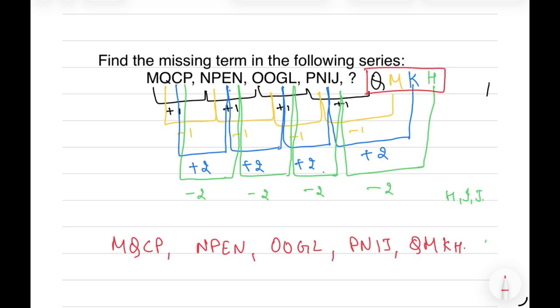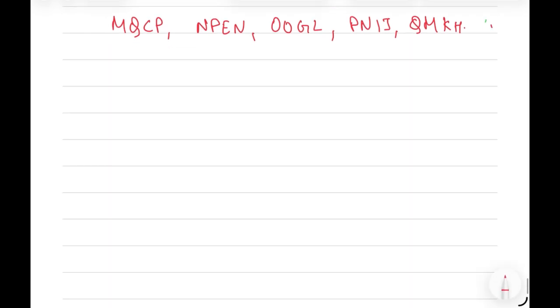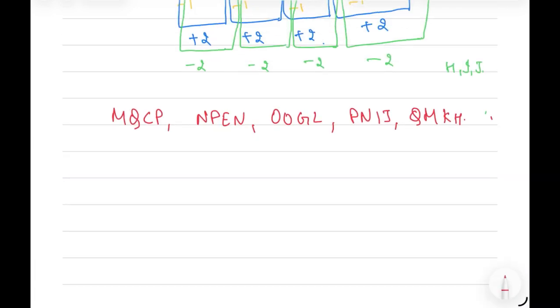And there can be a question where we have to find out the missing term in a continuous series. The series is continued, there is no comma and no obvious logic. We have to find out what pattern it follows. So in such type of question, first we will count how many letters are given, and we will try to divide it into equal parts, and we will try to find out the possible patterns.